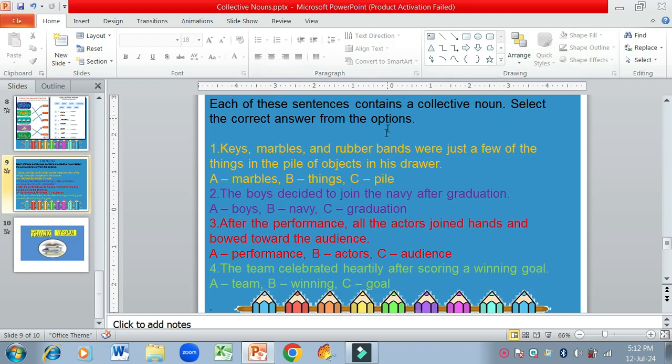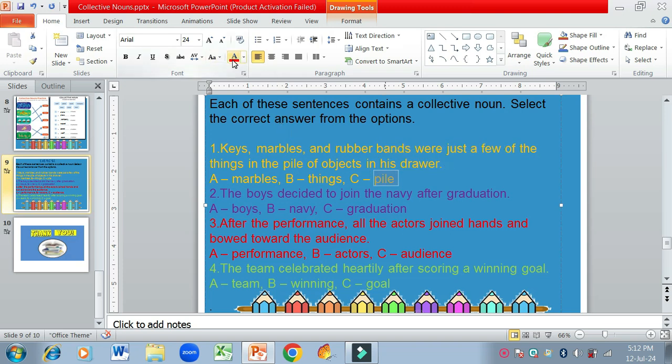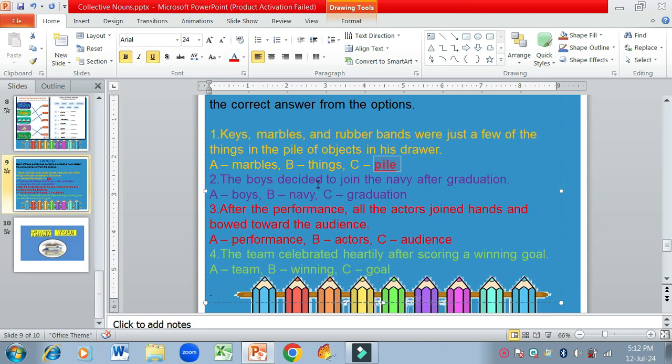So we are going to highlight this. And underline it. Okay, pile is the answer. Pile is a collective noun. The boys decided to join the navy after graduation. Now what is the collective noun used over here? Boys, navy or graduation. The boys decided to join the navy after graduation. Navy is the collective noun. We're going to underline it and highlight it.